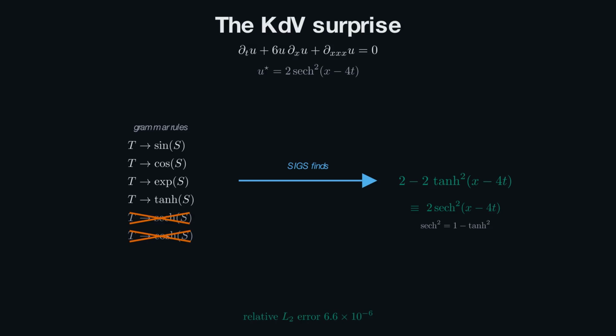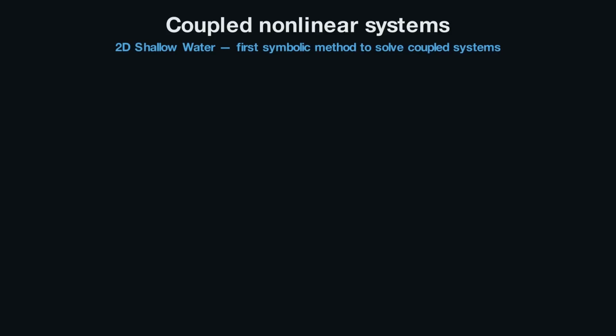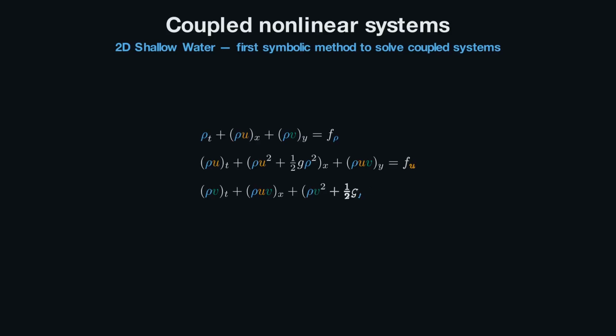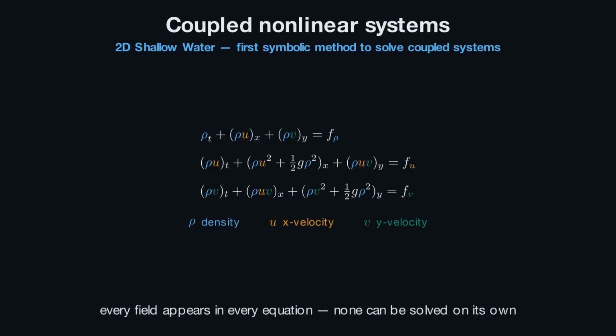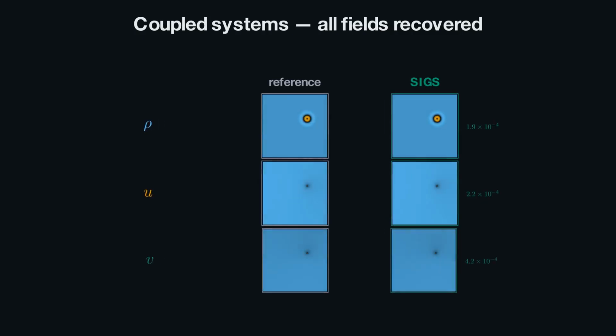Finally, to test the limits of this method and see how far it scales, we tested the method's capabilities on fully coupled nonlinear systems. For that reason, we considered the two-dimensional shallow water equations, where the density and both velocity components appear in every equation. SIGS managed to recover all three fields. Shown are the reference and the recovered density and velocities, with relative L2 errors below 0.05% each, in roughly 3 minutes. To our knowledge, this is the first symbolic method to address such systems.